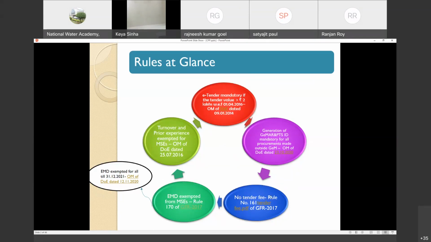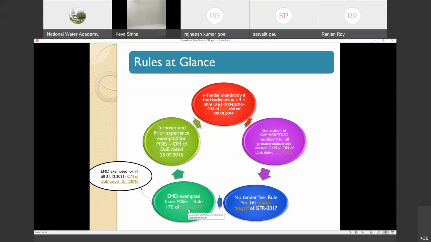Now, another rule: no tender fee. If you are floating a tender on CPP, obviously we should not keep any tender fee. Tender should be free of cost, which is governed by GFR rule number 161. You can even glance at the relevant rule. This is rule number 161. You can see the fourth point: in order to promote wider participation and ease of bidding, no cost of tender document may be charged for the tender documents downloaded by the bidder. So as per GFR rule number 161, there won't be any tender fee.